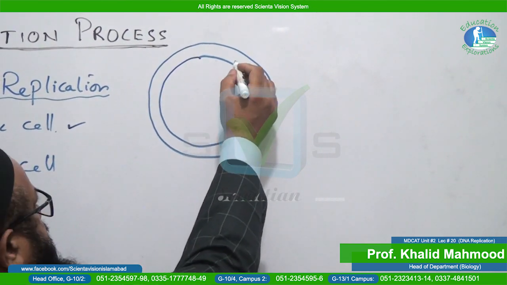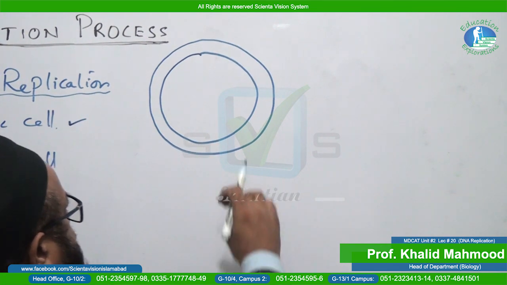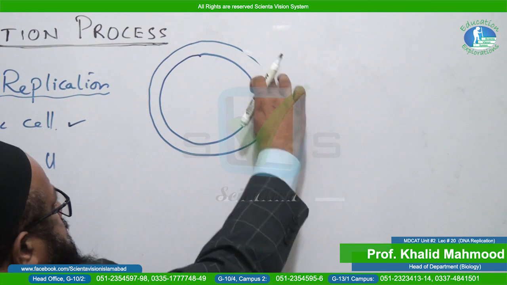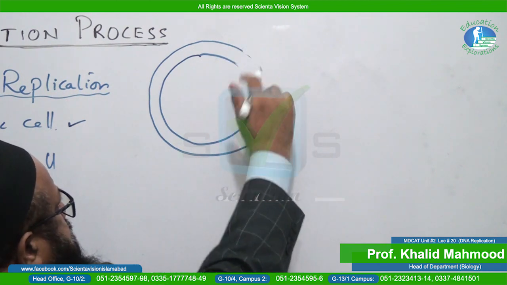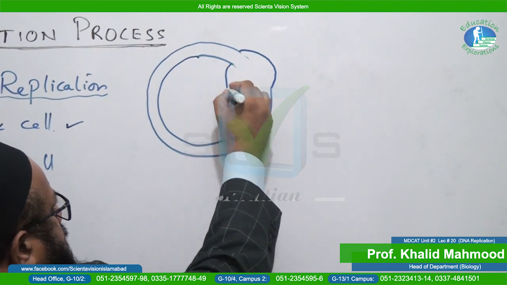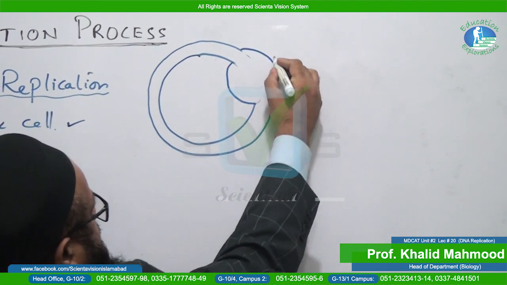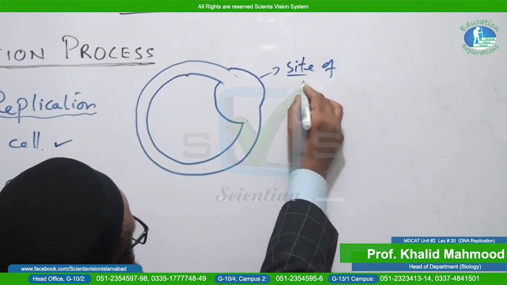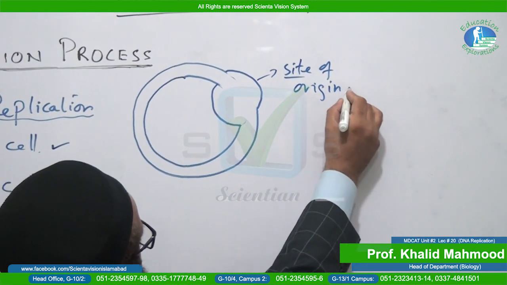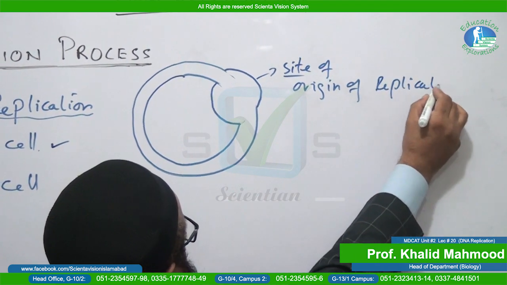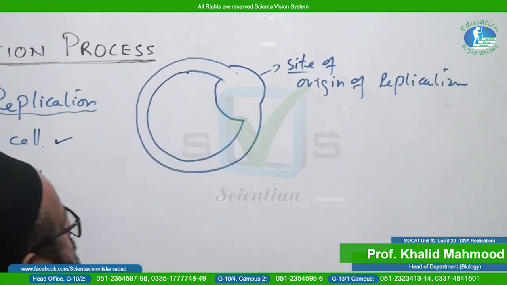We will show where the origin of replication is. In the same diagram, this is the site of origin of replication.